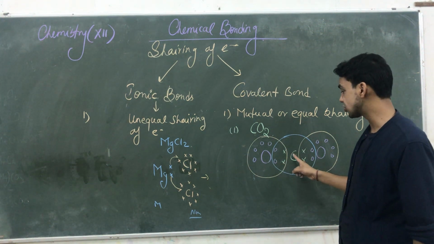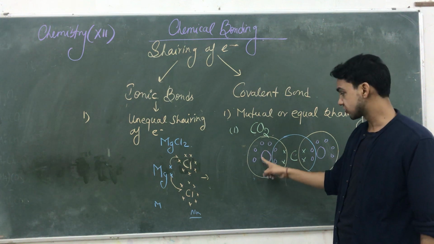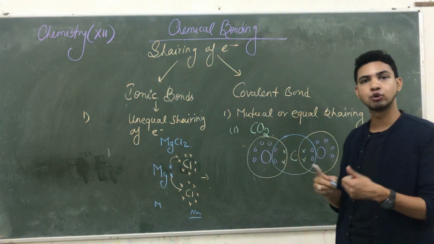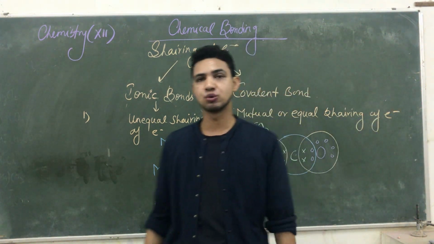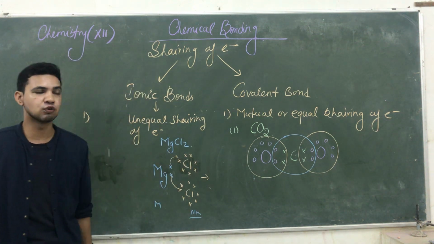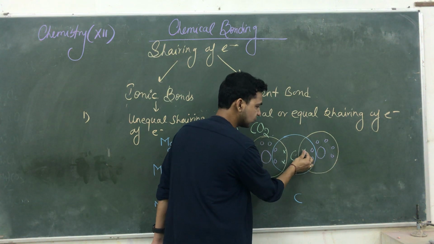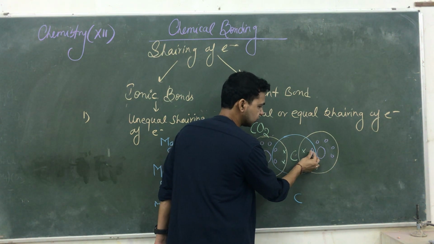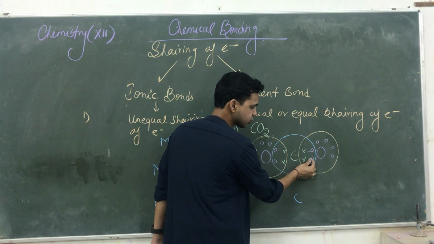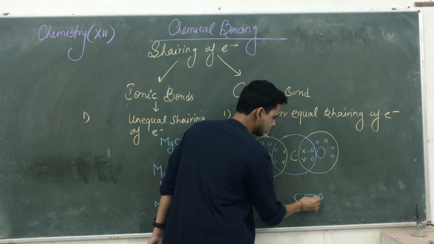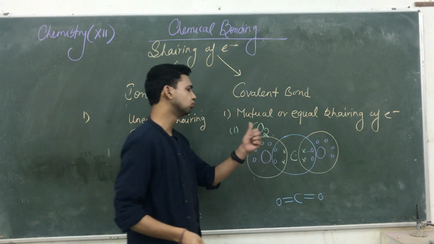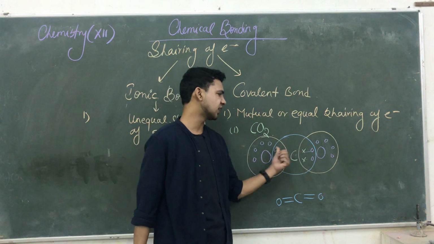So in this sharing, carbon is donating and oxygen is donating, they both are donating to each other. That sharing is known as the mutual or equal sharing. And such type of bond is formed. See, 2 electrons are responsible for the formation of a single bond. That bond is also a single bond. How many bonds? Double bonds and double bonds. Due to the mutual sharing, the equal sharing does not take place.